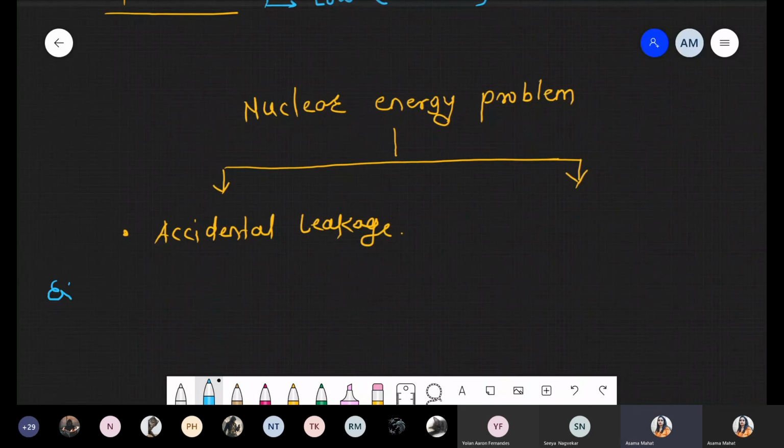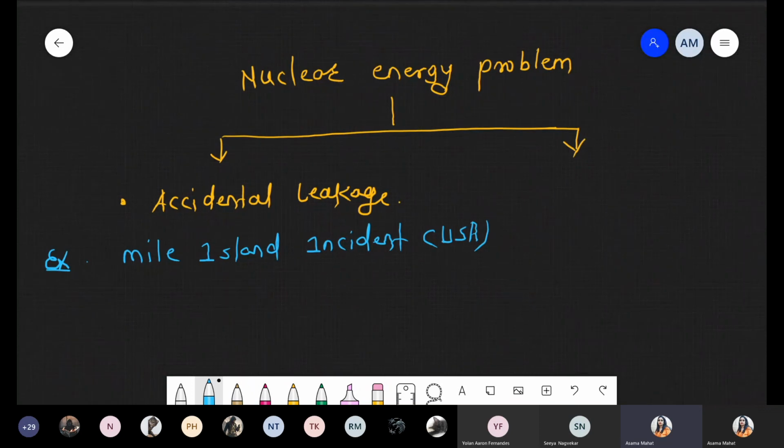According to our syllabus, we have one example, that is the Three Mile Island incident, where nuclear energy was released accidentally, and this incident happened in the USA. That is accidental leakage. The other example is the Chernobyl incident. So these are the two examples included in accidental leakage with regard to nuclear energy.